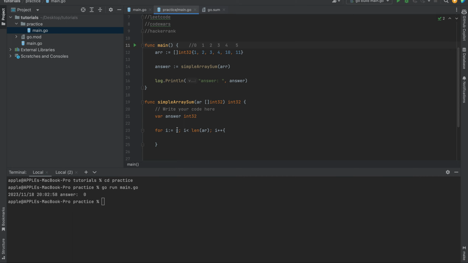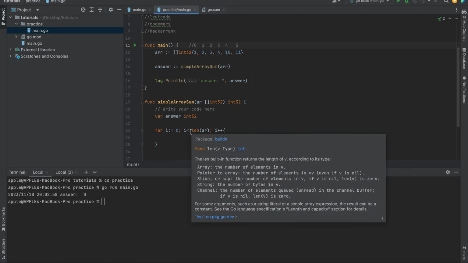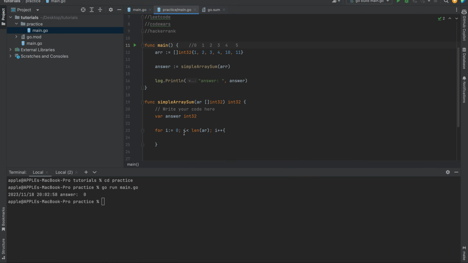That means you're starting from the first element, index 0, and then you check if the index is less than the length of this array being passed through. The length of this array is actually 6, because this array contains 6 items. So don't get confused.